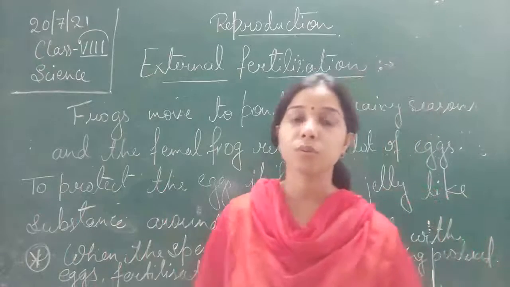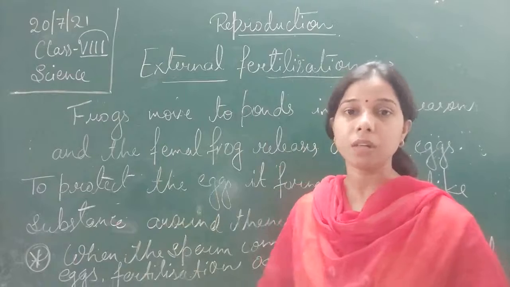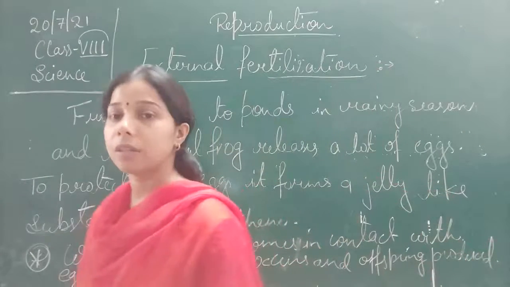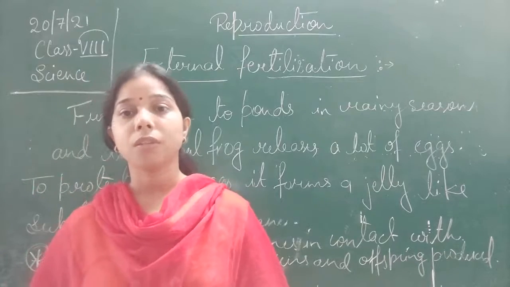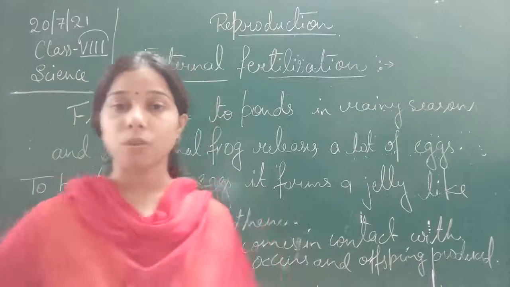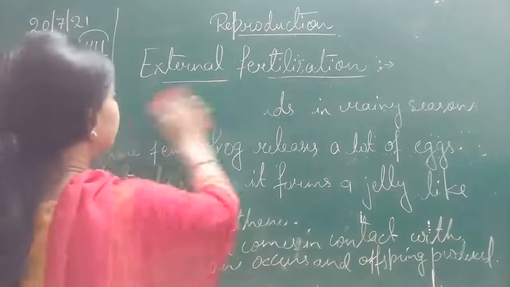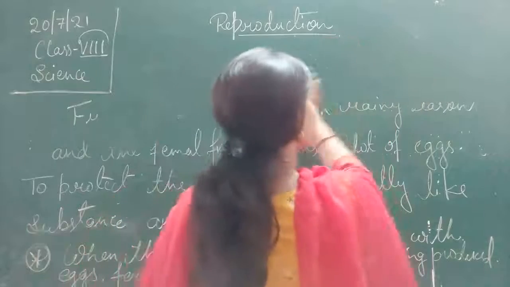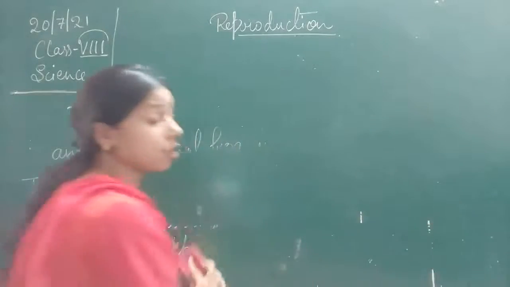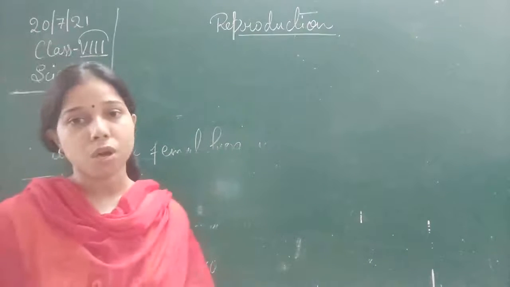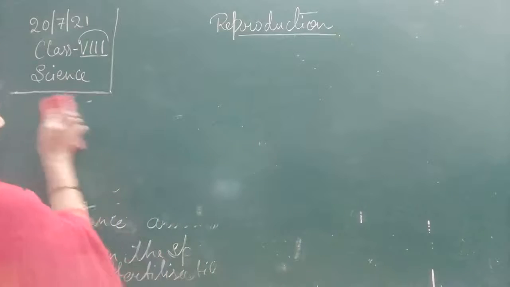This is how the frog shows the process of external fertilization. So I hope you have understood the concept of internal and external fertilization. Now let us see the last point, which is development of embryo. The fertilization happened. Now obviously this zygote which is formed after fertilization is to be developed into an embryo. So that is why the third topic is development of embryo.